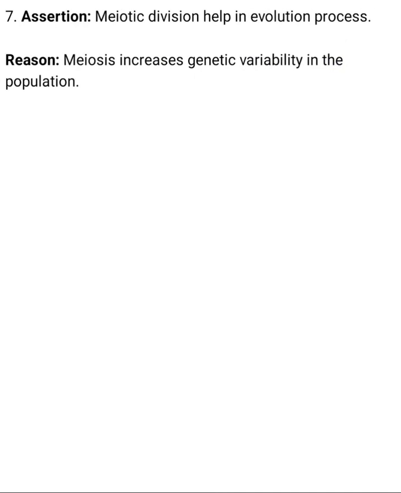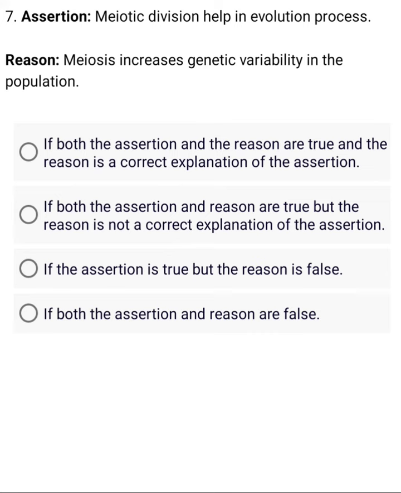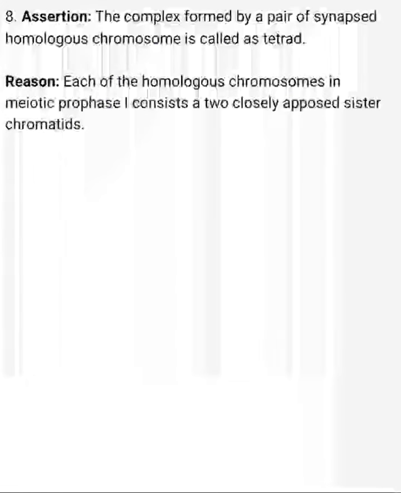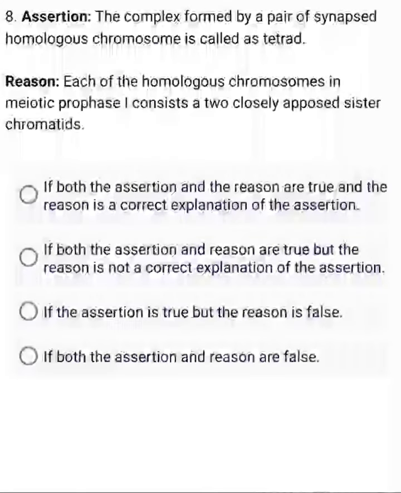Right. Assertion: Meiotic division helps in the evolution process. Reason: Meiosis increases genetic variability in the population. Right. Assertion: The complex formed by a pair of synapsed homologous chromosomes is called a tetrad. Reason: Each of the homologous chromosomes in meiotic prophase I consists of two closely opposed sister chromatids.